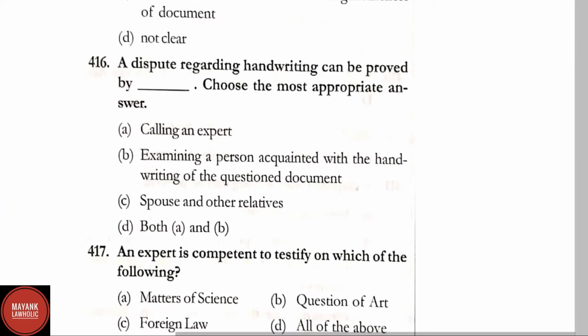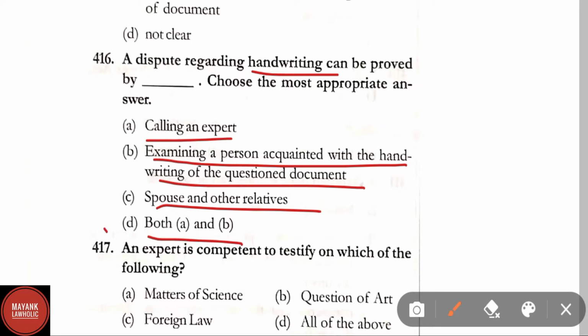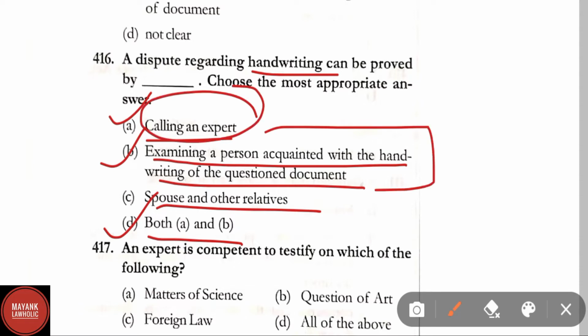Question number 416. A dispute regarding handwriting can be proved by dash, choose the most appropriate answer. Here options are: A, calling an expert; B, examining a person acquainted with the handwriting of the question document; C, spouse and other relatives; and D, both A and B. Here the correct answer is option D, that is both A and B: calling an expert and examining the person acquainted with the handwriting of the question document.